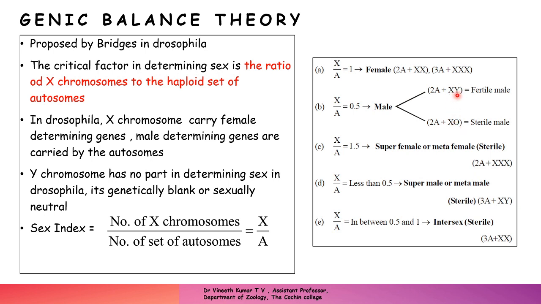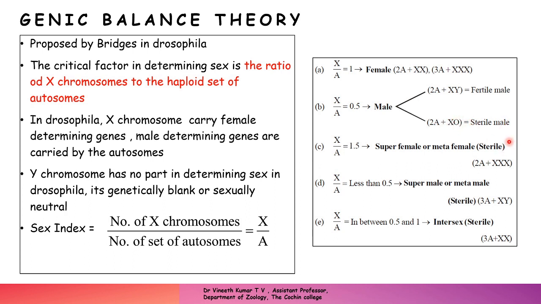If it is X and Y, the number of X chromosomes is 1, and you have 2 as the haploid number of autosomes, which is half of 4. So 1 by 2 gives you 0.5. Here also the sex index is 1 by 2.